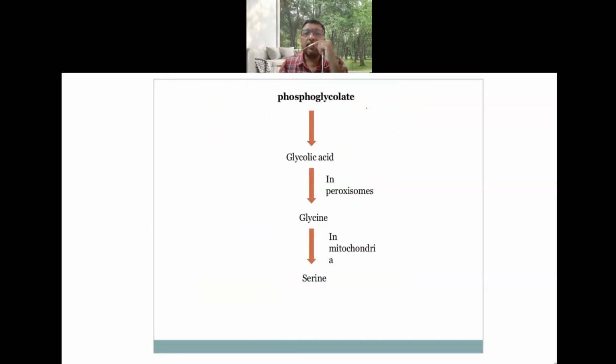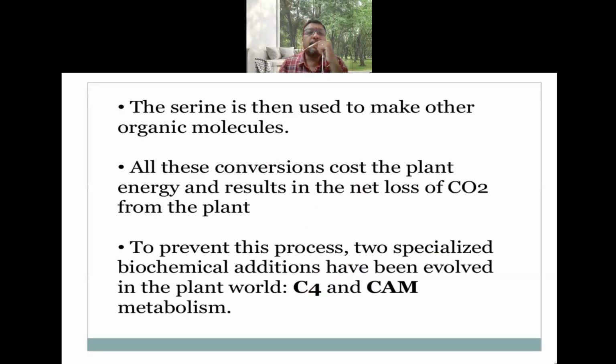You remember that phosphoglycolate gets converted into glyoxylic acid in the peroxisomes, glycine in the mitochondria, and ultimately glycine is converted to serine. Then the serine is used to make other organic molecules in the mitochondria. All these conversions cost the plant energy and result in the net loss of carbon dioxide from the plant.